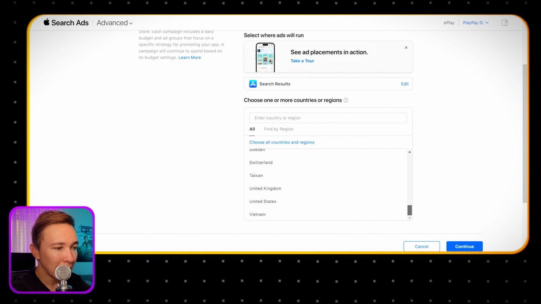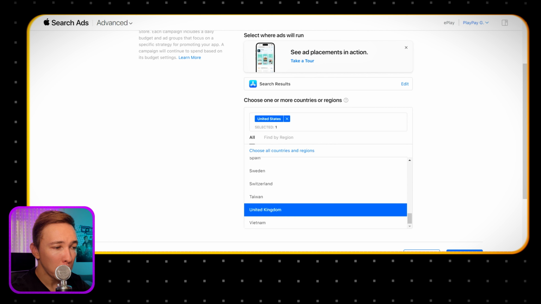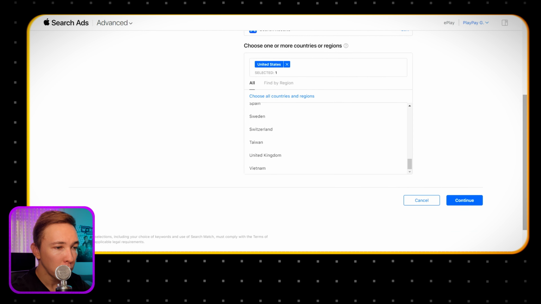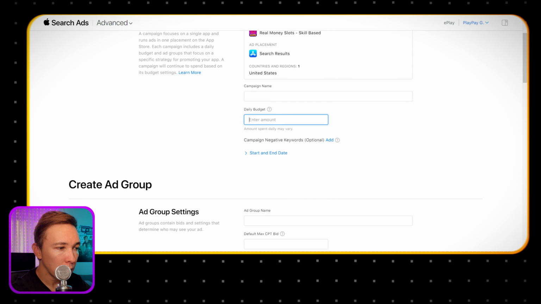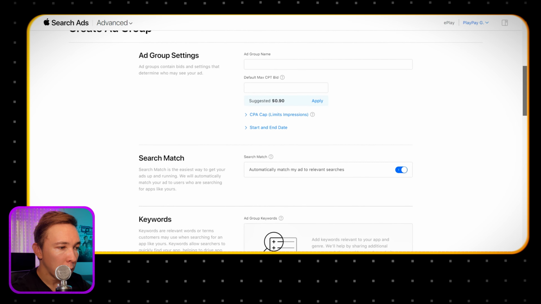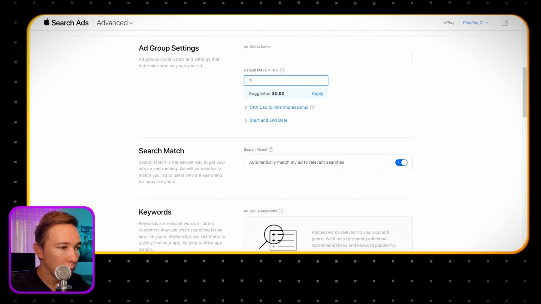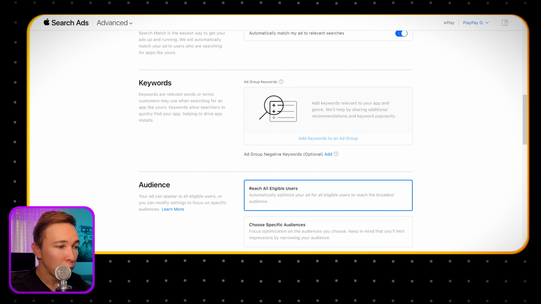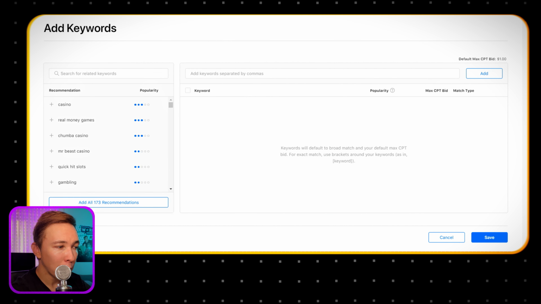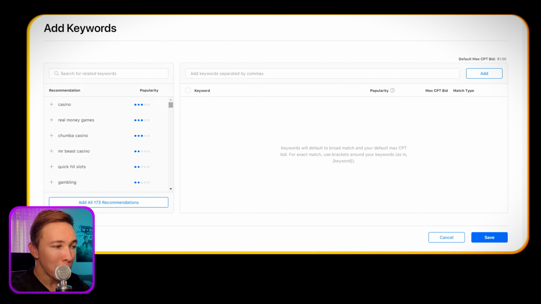Obviously we're going to select USA traffic because that is the most valuable. That's the one that we're after the most because they're more likely to spend money inside of your apps. Then we're going to click continue and we'll just enter any budget, say 50. And then you want to go down, we'll enter $1 here. And then we're going to go down to keywords and add keywords to an ad group. And this is where the magic happens.